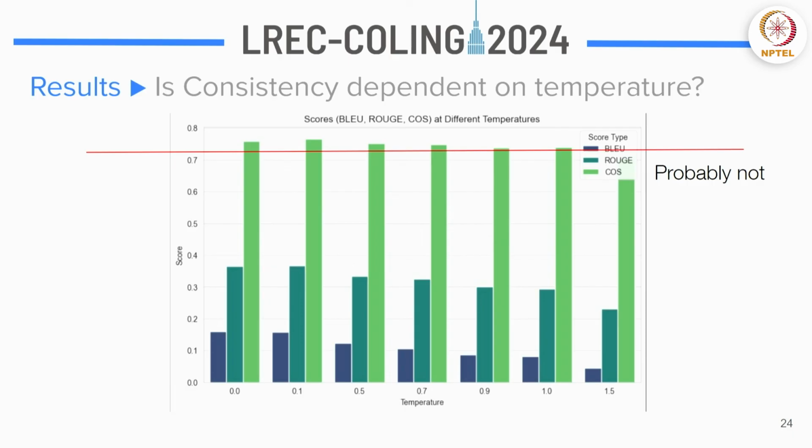So we checked these results over different temperatures, and if you see the green bars, these are basically the cosine similarity scores between all the answers, and they do not really change beyond a point. That just shows that maybe consistency is not really a property of temperature, which is an extrinsic thing, but consistency comes mainly from the intrinsic part of an LLM instead.